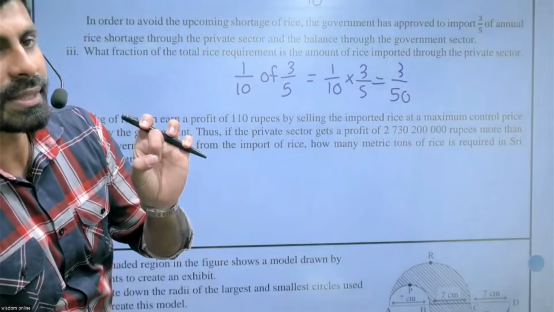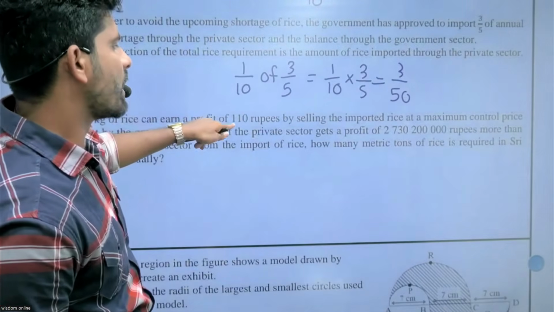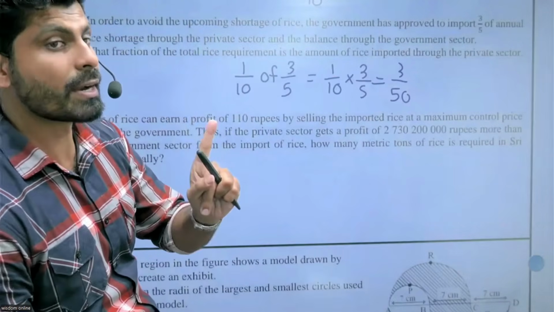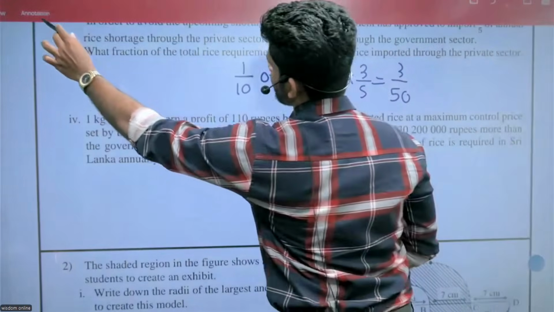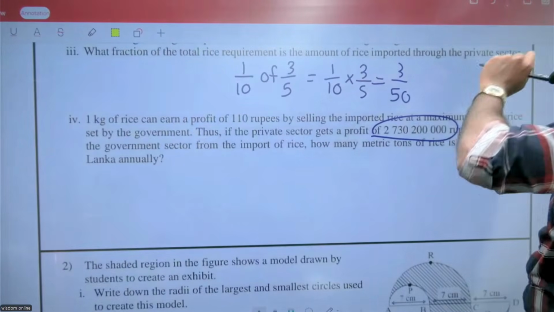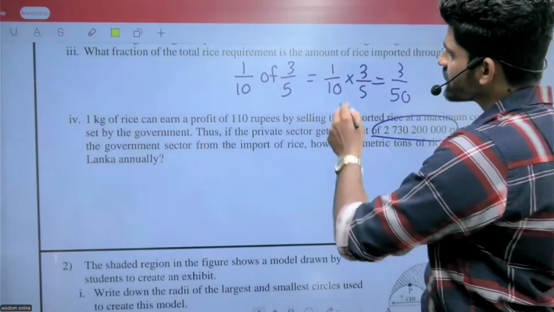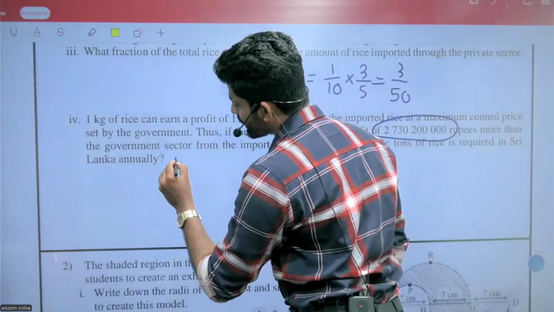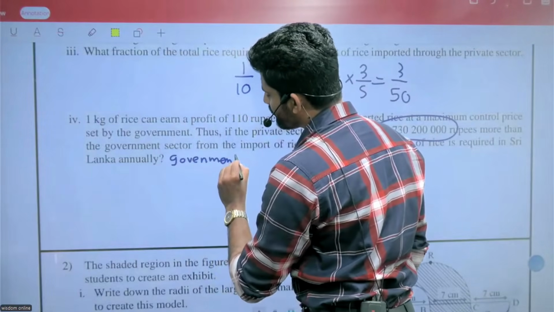Before that, we need to find the connection between these. 1 kilogram of rice can earn 110 rupees profit. The private sector earns this much. The private sector gets this many rupees more profit than the government sector. So what is the government sector's portion? Look at the portion by the government sector.